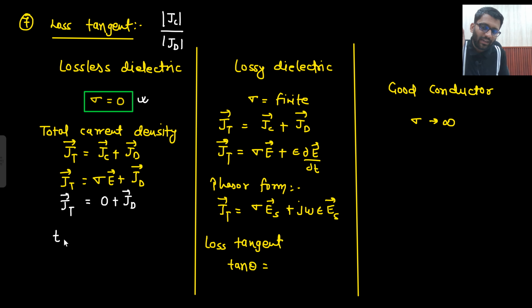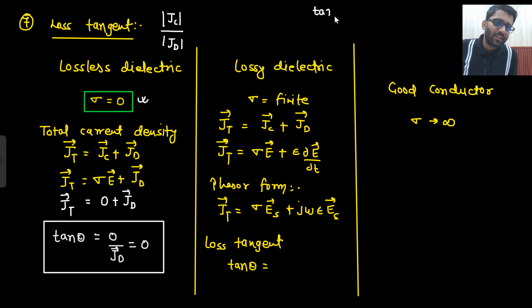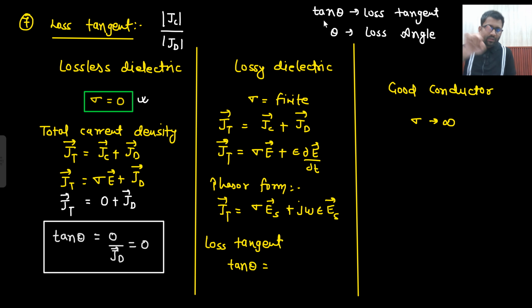So what will be your loss tangent? Loss tangent is shown by tan theta. There is no conductivity, so 0 by j omega epsilon. So your loss tangent is 0. There will be two terms. Tan theta is known as loss tangent, and theta is known as loss angle. Two terms are there. So what is the loss angle here? 0 degree. Because if tan theta is 0, then loss angle will be 0 degree.